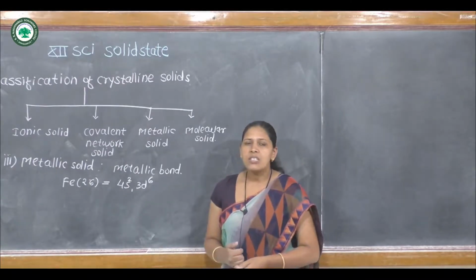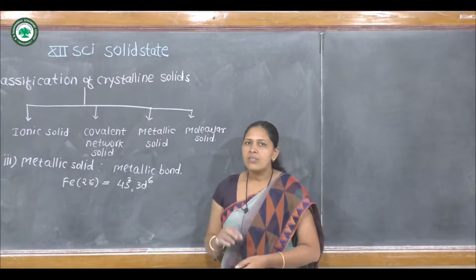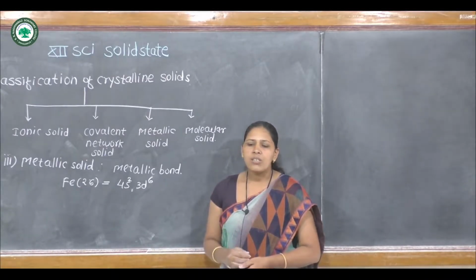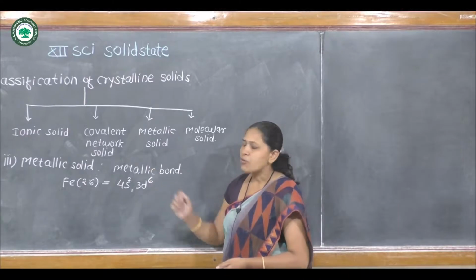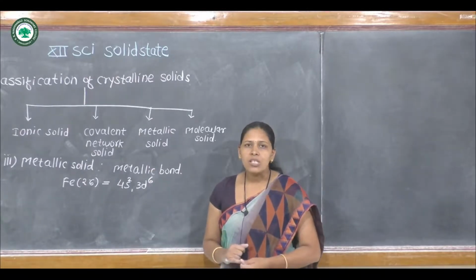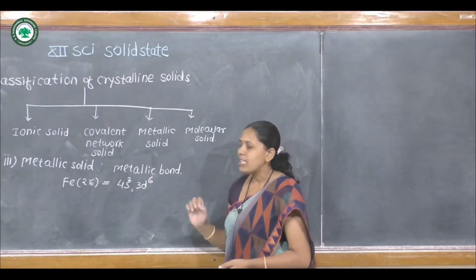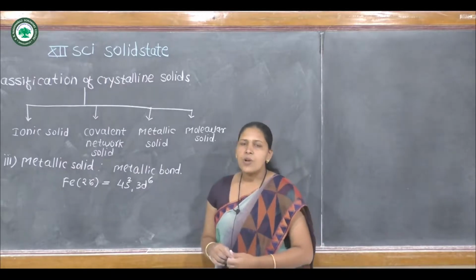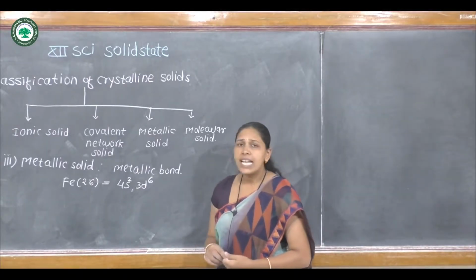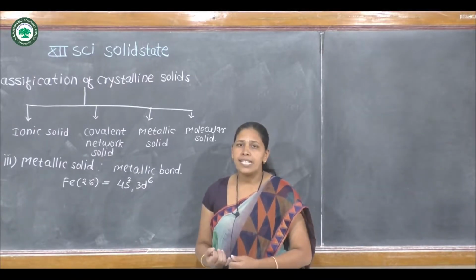Due to these delocalized electrons, metallic solids are good conductors of heat and electricity. Second property, metallic solids are malleable and ductile.